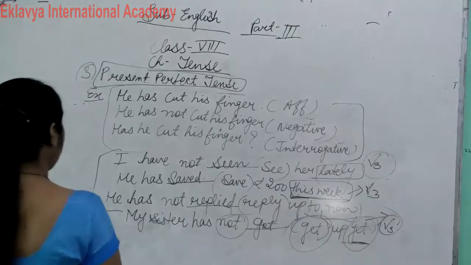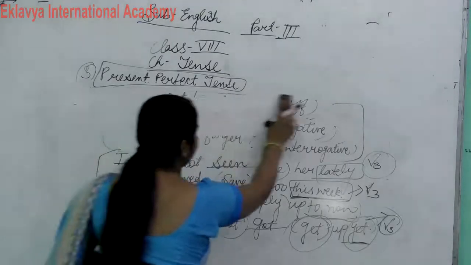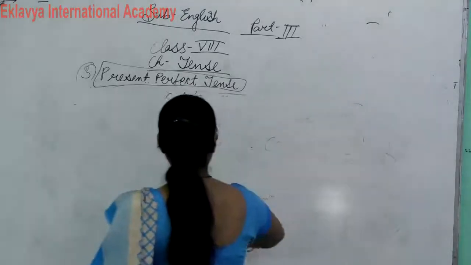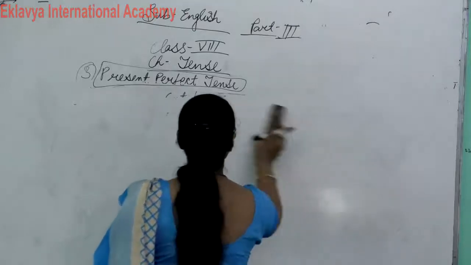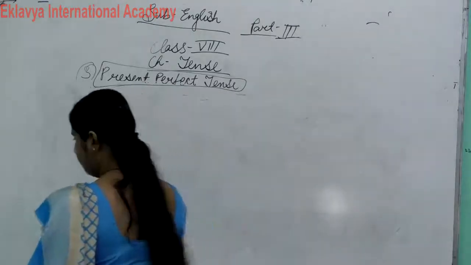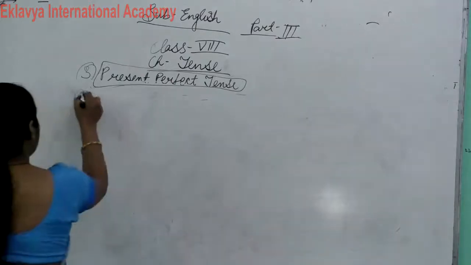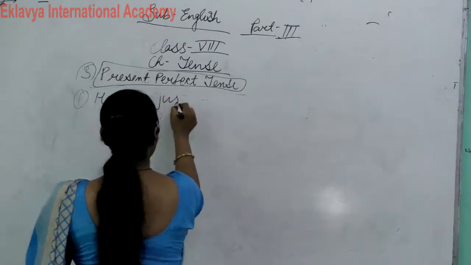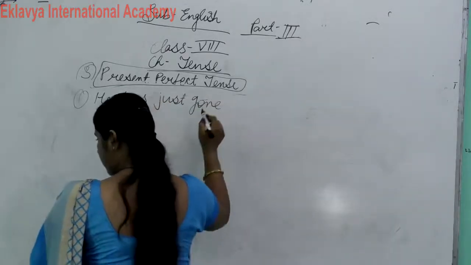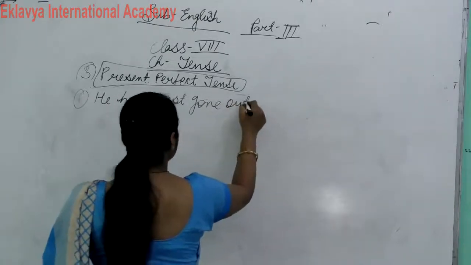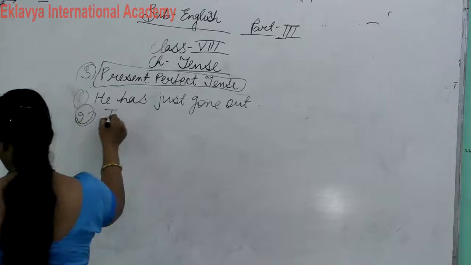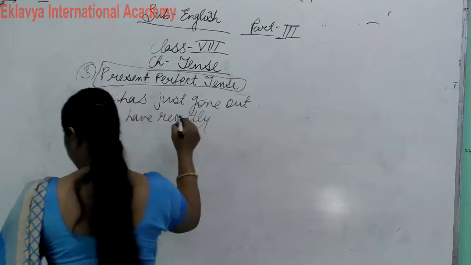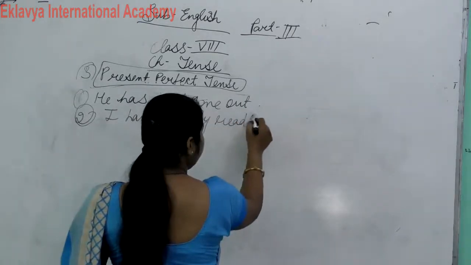So you all do one thing, write down homework, meaning write down some sentences and change them into negative and interrogative. He has just gone out. I have recently read this novel.